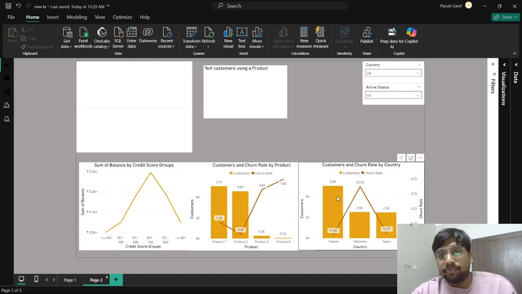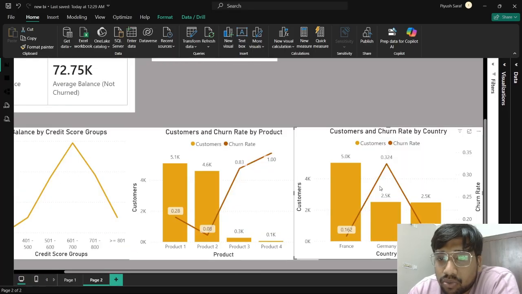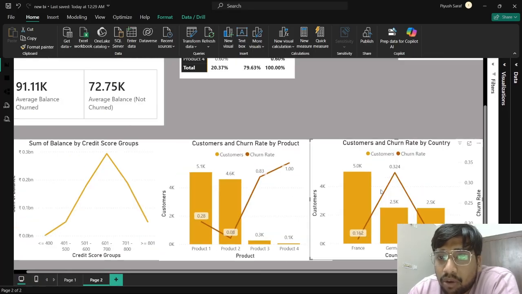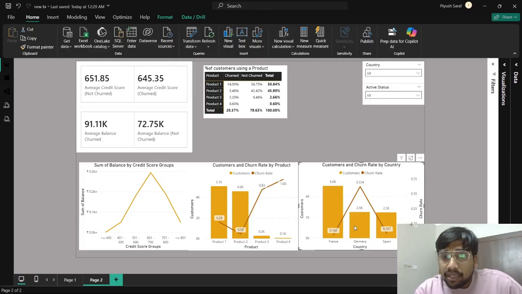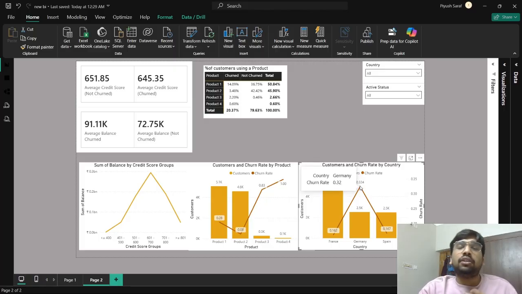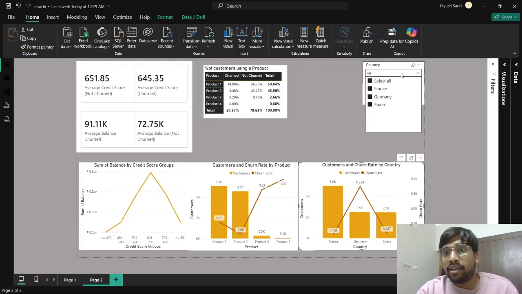Now, if you go here and see within this chart, I will zoom and show. I hope it is visible, right? Let me check once. Okay, it's visible. Now, if you see here, the churn rate in Germany is the highest, 0.32 or 32%, amongst the other countries. And if you use this slicer that I have added here, I have to select only Germany.